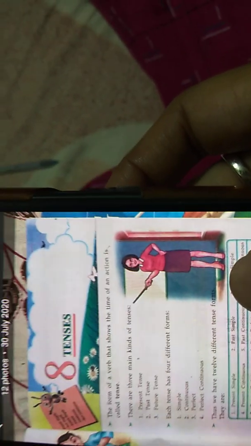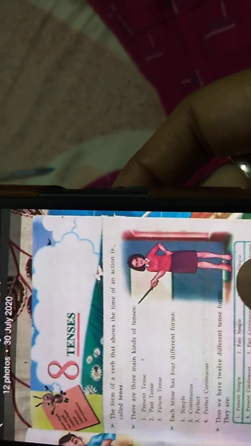Class 4 grammar. Now chapter 8 will start. Tenses. Okay, we will do tenses. The form of a verb that shows the time of an action is called tenses. Now what is tenses? The form of a verb that shows the time of an action is called tenses. A verb which shows the time of action, that is known as tenses.